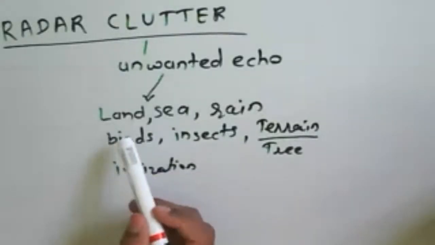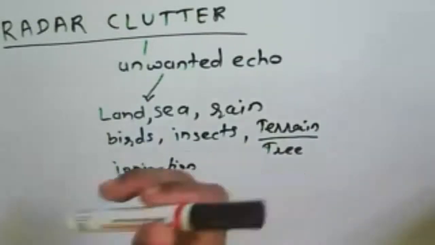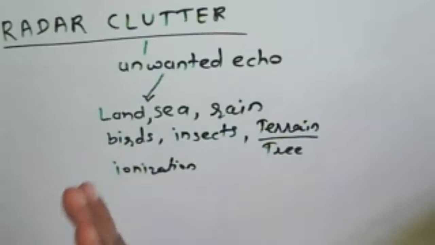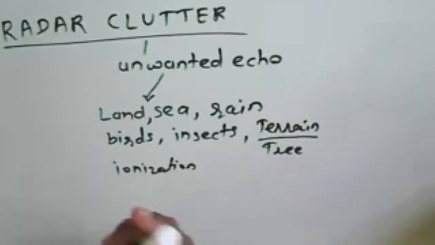So we can say that echoes are received from the land. On the land there are trees and different heights of terrain. If we are using a radar altimeter, in that case we are not able to identify the height properly because of the terrain.